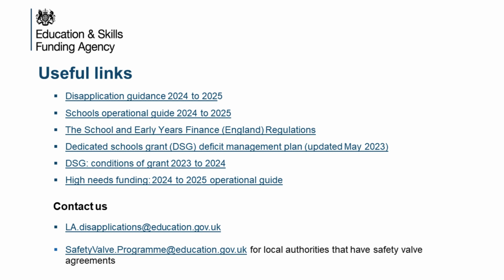And then finally, the remaining slide we have is just some useful links for you there. So I would imagine most colleagues on the call are probably familiar with those links already, but obviously our disapplications guidance is linked there, as well as dedicated schools grant conditions of grant, and obviously the early years and finance regulations as well. These two mailboxes at the bottom there are obviously of note for all local authorities. And again, drawing back to something I mentioned previously, which is if you are able just to give us any foresight of a disapplication coming our way, that LA disapplications inbox would be really helpful just to advise us of that. So again, we can prepare for our resource planning accordingly.